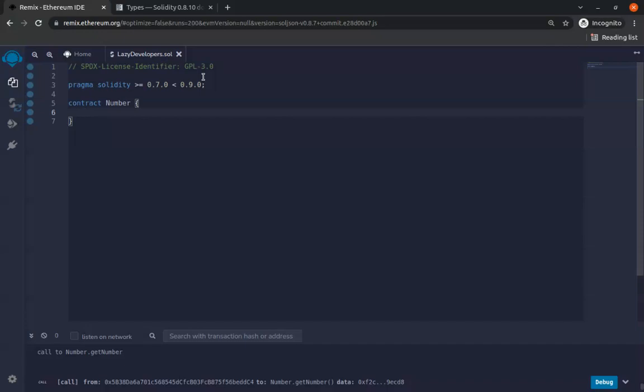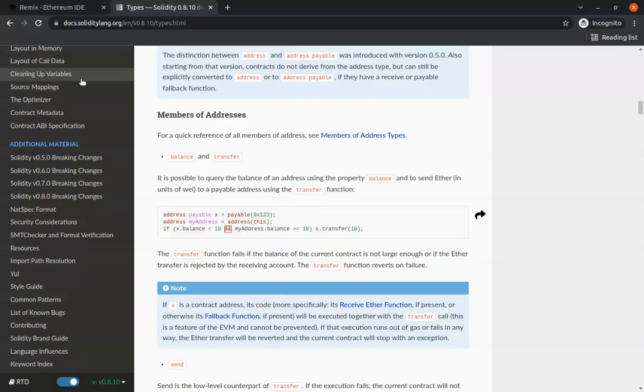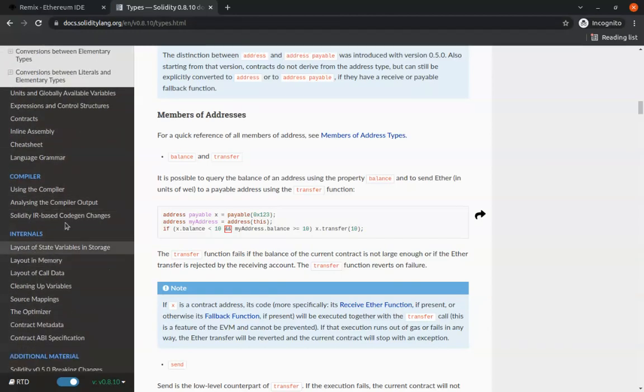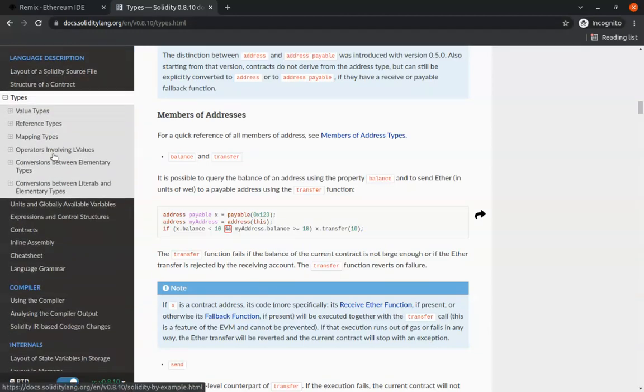And we have lots of types, guys. There are different types in Solidity. You can see them by going to docs.soliditylang.org, or you can just go to Google, type Solidity, and probably the first thing you see, go there. Let's look for types. And here is a compiler we spoke about. So you look at the types.